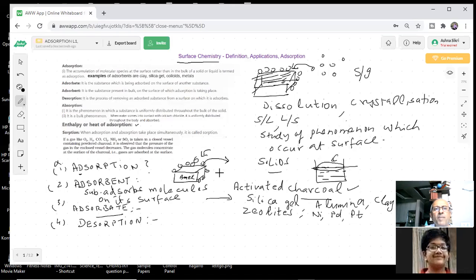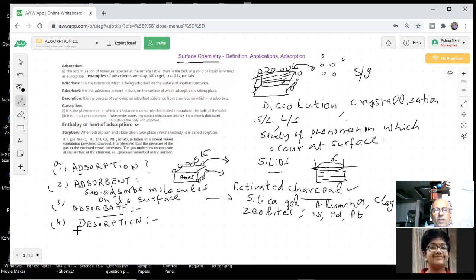So desorption is a process of removing the adsorbed substance from the surface of the adsorbent. So these particles can be removed. If I remove them, that process will be called desorption, students.